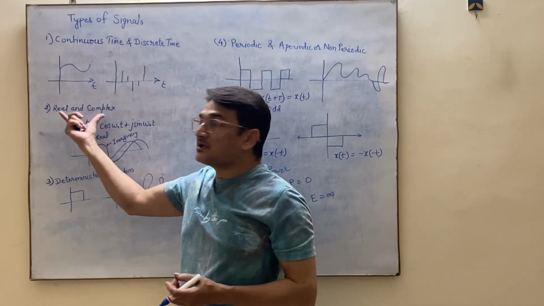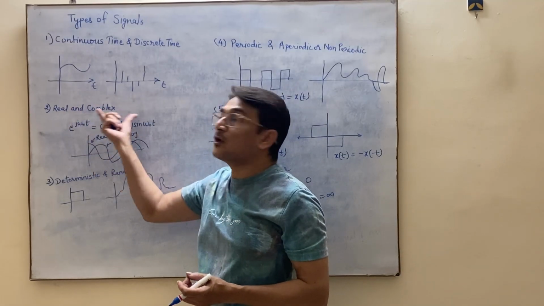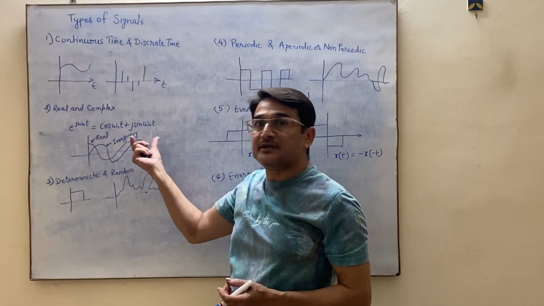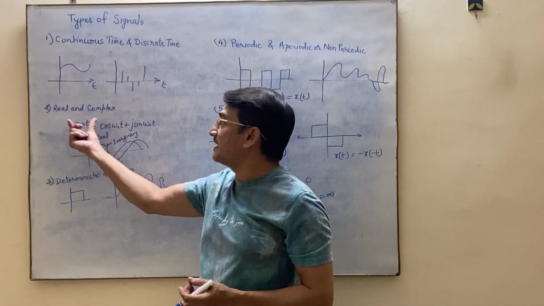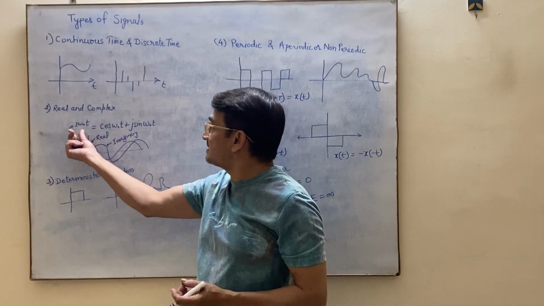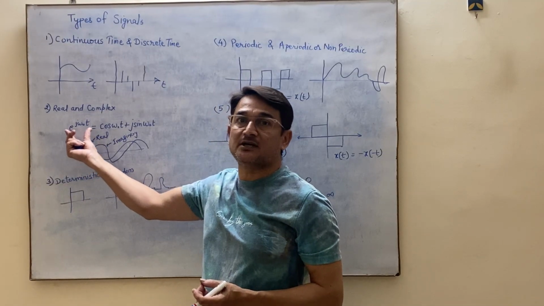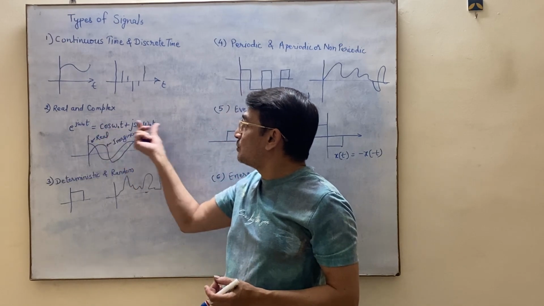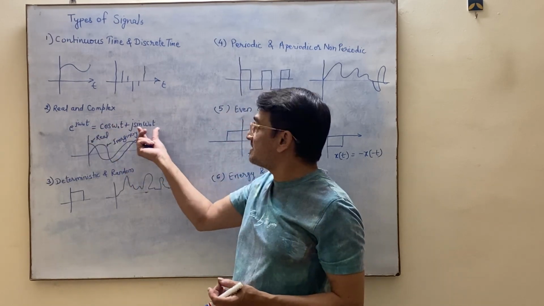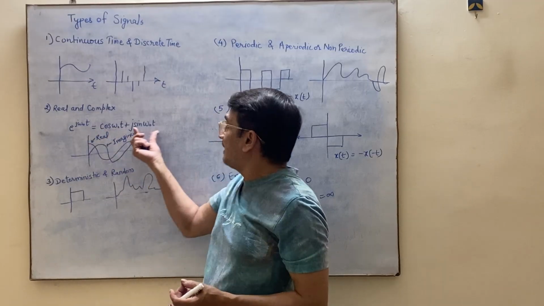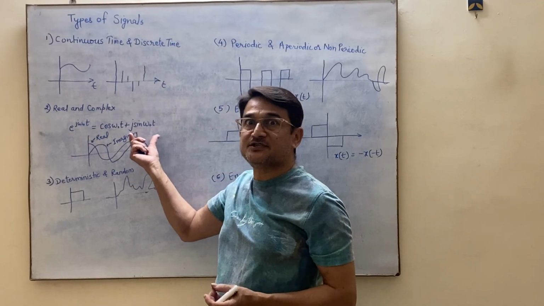The next type of signal is a real and complex signal. By a mathematical definition, we will be understanding this real and complex signal, which is e to the power j omega naught t. That is an exponential signal which basically contains two components, cos omega naught t plus j sin omega naught t. Cos omega naught t is a real part and sin omega naught t is the imaginary part.